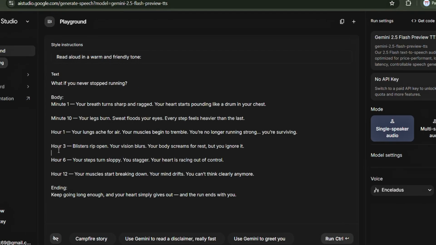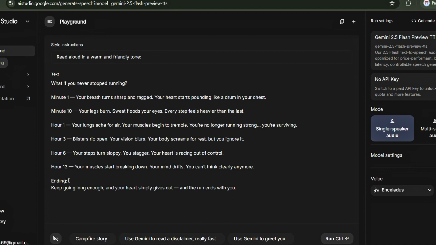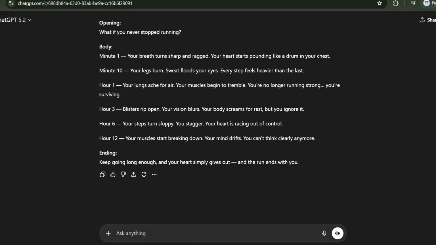Take a moment to clean it up. Remove any stage directions, formatting notes, or unnecessary text that shouldn't be spoken. Here's where we add the magic touch, style instructions. Go back to ChatGPT and enter this prompt.